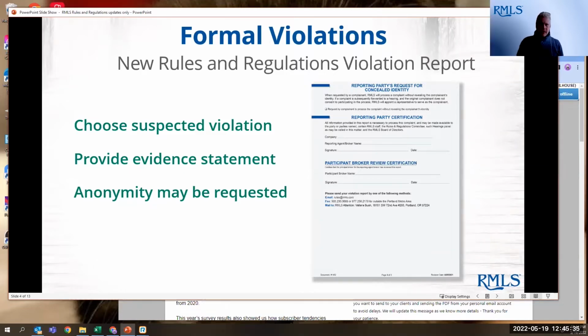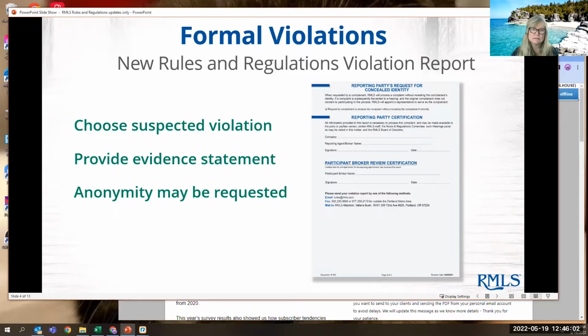Now, historically, in the formal violations, the accused had the right to face their accuser. However, we want to make sure that agents are able to report violations, whether they're informal or formal, without fear of reprisal. The real estate industry is a self-policing industry. And so if you see something, say something, and we want to give you that ability to do so, again, without fear of reprisal.